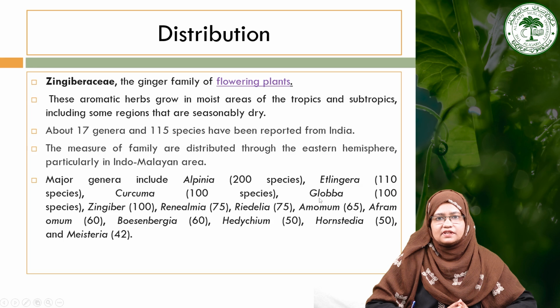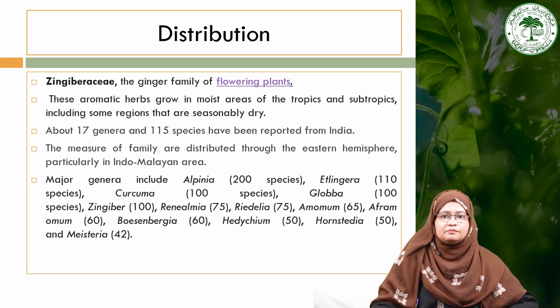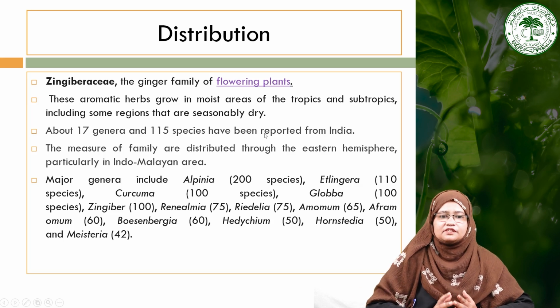Now moving towards the distribution of the family Zingiberaceae. As I have told you, it is also commonly called the ginger family. These families include mostly aromatic herbs, and they are mainly present in the tropics and subtropics of the world that may seasonally have dry conditions.